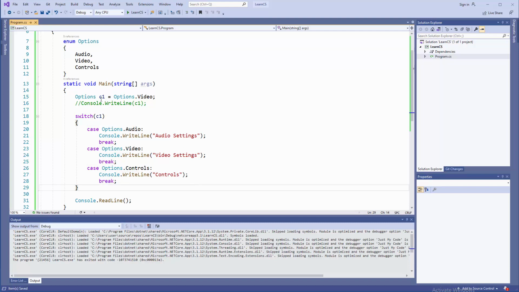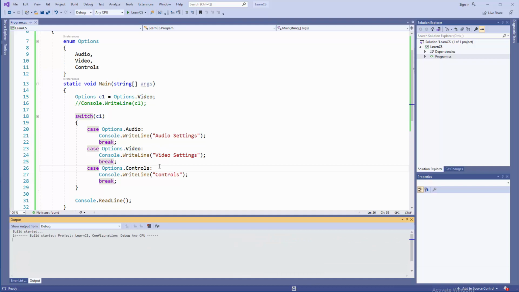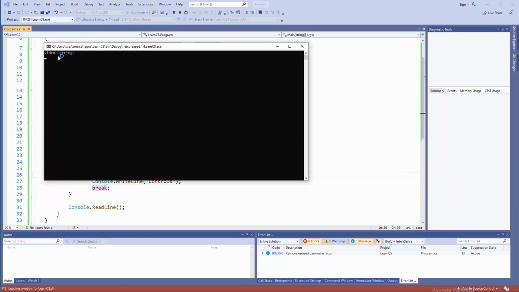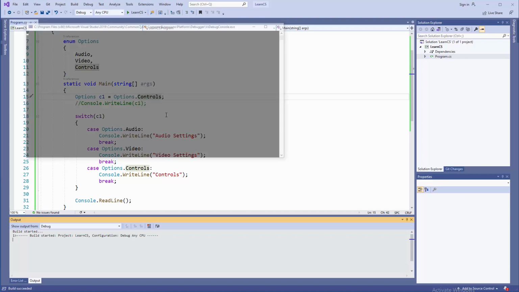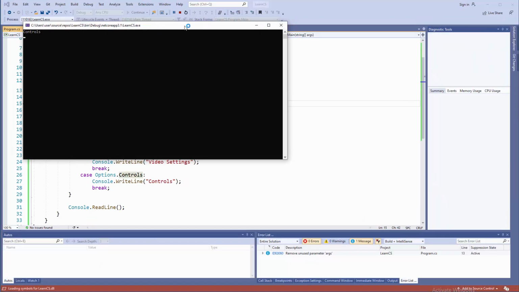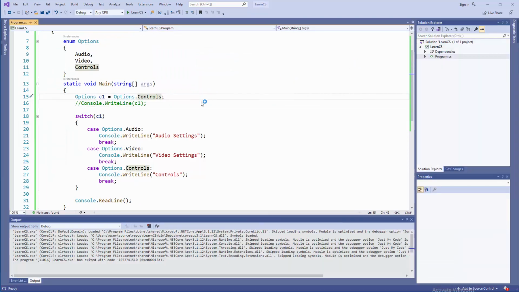And because this C1 targets that specific video, then what will be printed is video settings. Video settings, there you go. And if we change that to controls, very easy thing to understand. Controls, there you go.